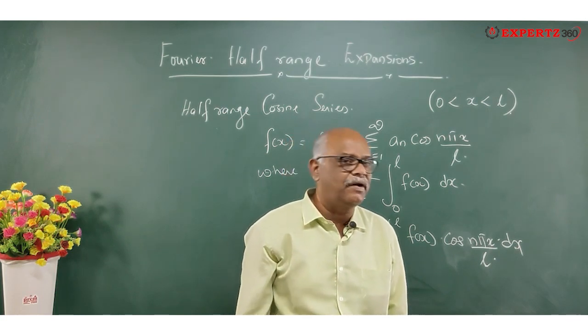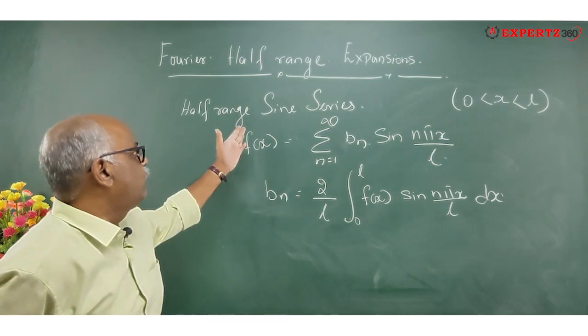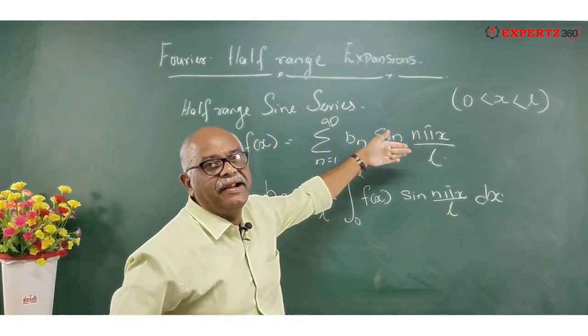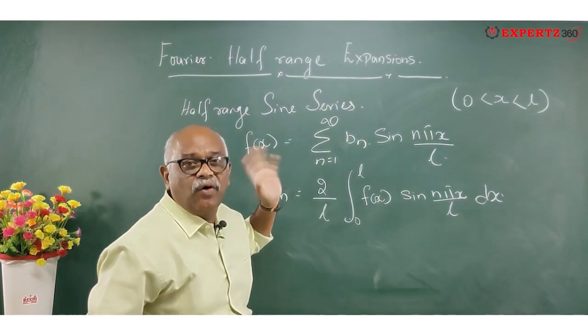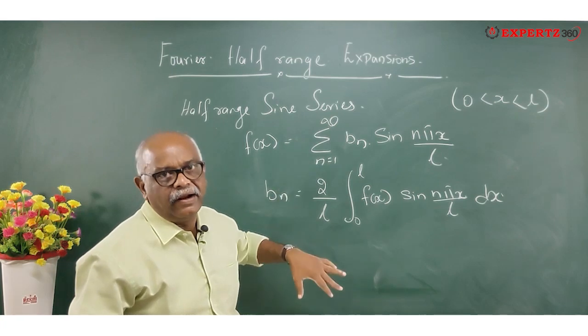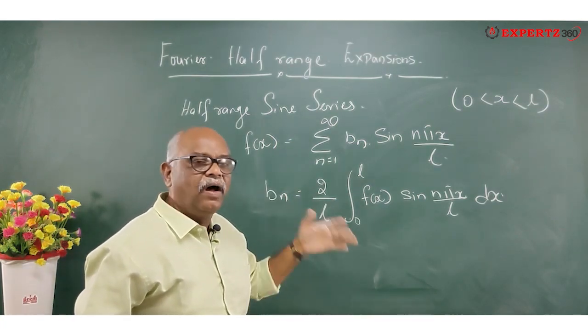Now I'll go to the sine series. Now we come to the half range sine series. We have f of x is equal to sigma n is equal to 1 to infinity bn sine n pi x by L. You don't have the cosine or the constant term a naught. So you don't have a naught value, you don't have a n value, so it is purely sine, or odd.